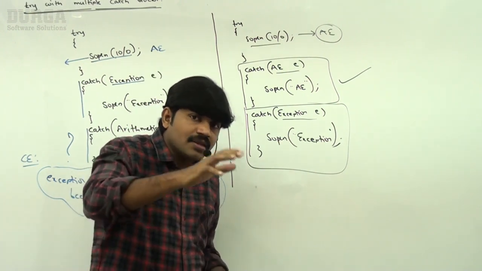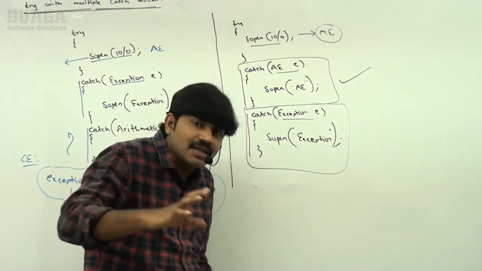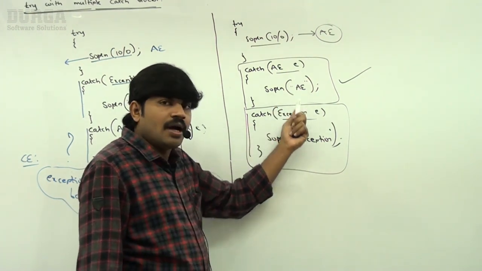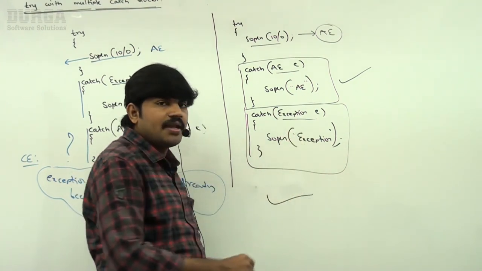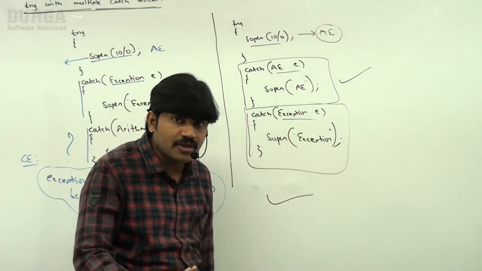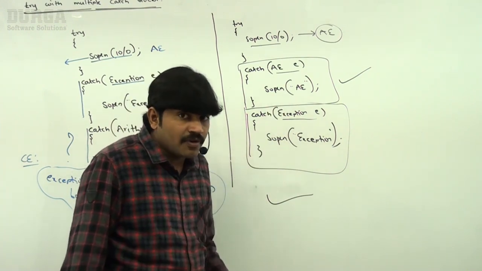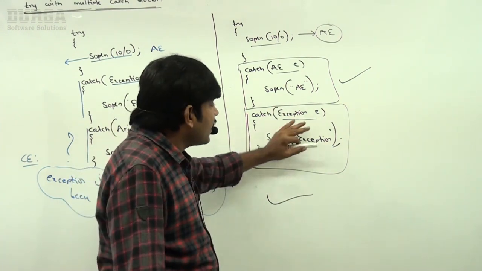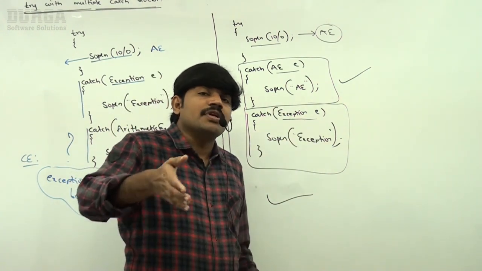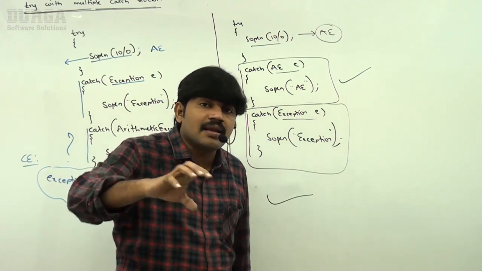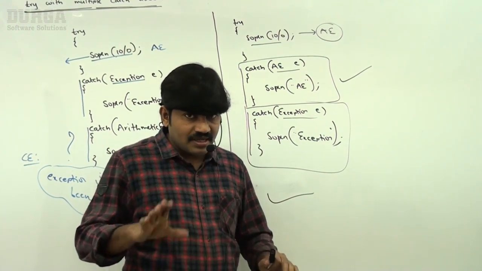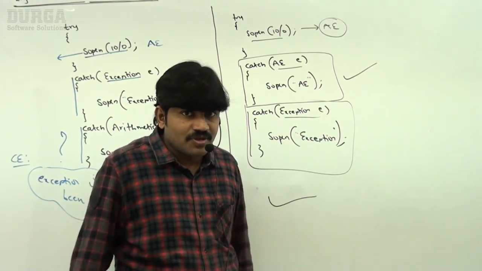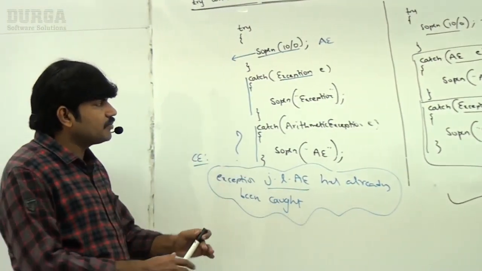So both are reachable at certain point. It may execute or it may execute. That's why this syntax is always valid, no problem at all. Are you able to understand? So first catch block meant for what? Arithmetic exception. Second catch block meant for what? If any exception other than arithmetic exception, this catch block is going to take care. Clear division of responsibilities.